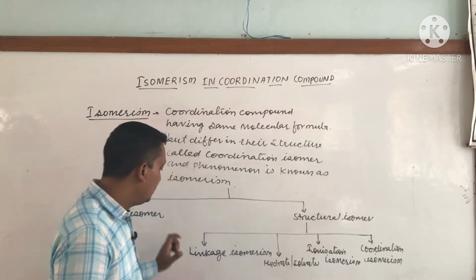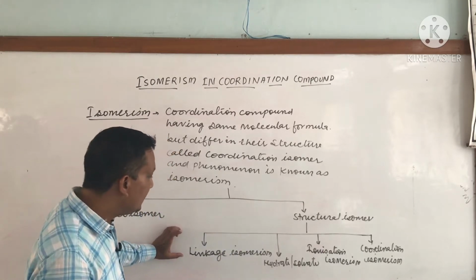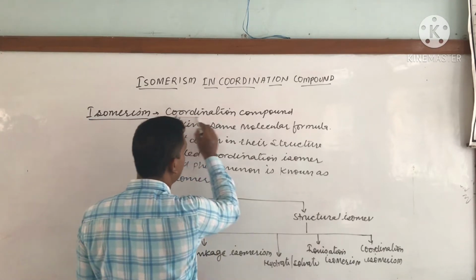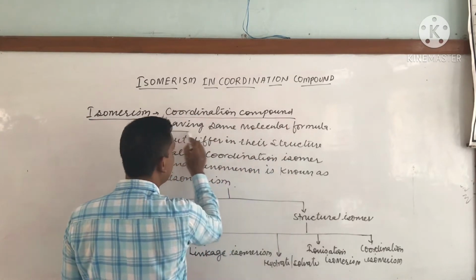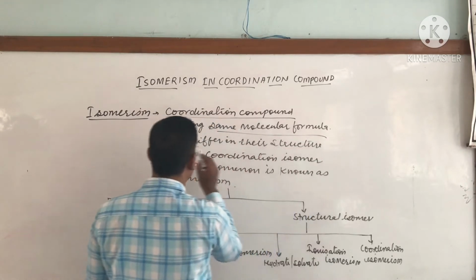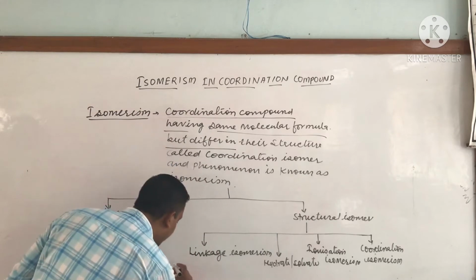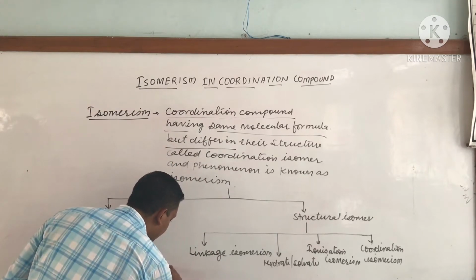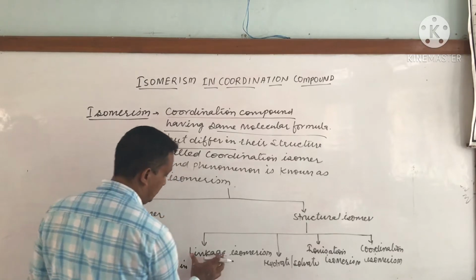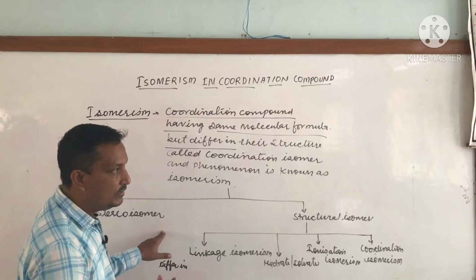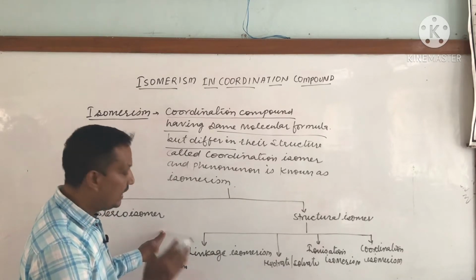First of all we are giving the definition of linkage isomerism. What is linkage isomerism? This part would be the same: coordination compounds having the same molecular formula but differing in what? The name indicates linkage. Linkage means the bond between the central metal atom and the ligand atom.